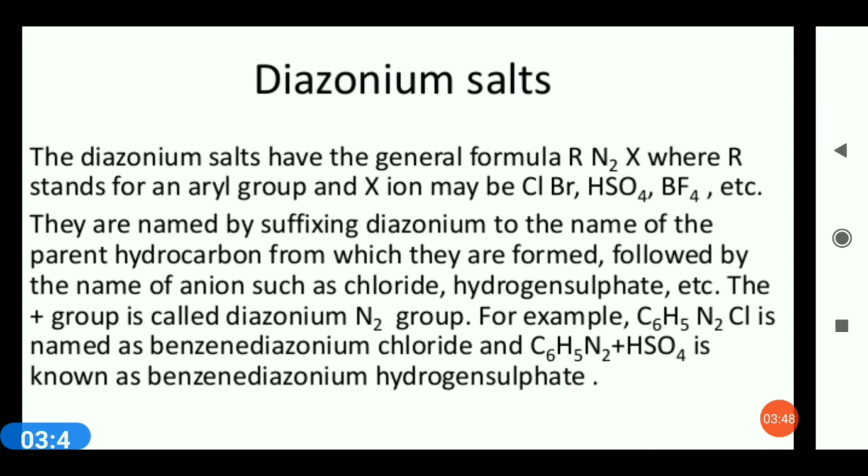Next is the diazonium salt. Now, from this year, this topic diazonium salt is deleted due to COVID-19. So we are not going to deal with this topic, diazonium salt, its method of preparation, properties, chemical properties, uses and other derivatives of the diazonium salt. So here your topic amines is over.